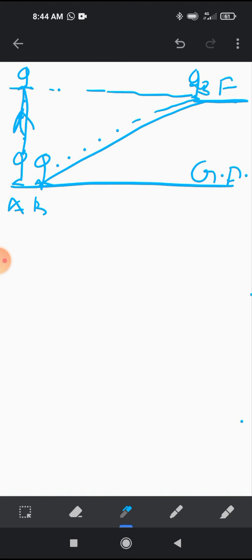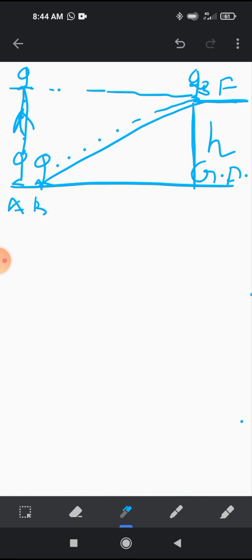But the vertical displacement happening to them is same. See, H is the vertical displacement happened for A and B. I repeat, A has used elevator, B has used the staircase, but both reach the same level, so the vertical displacement happened is equal to them.